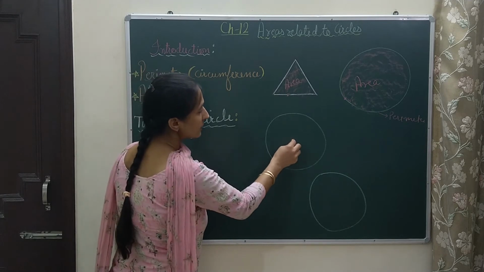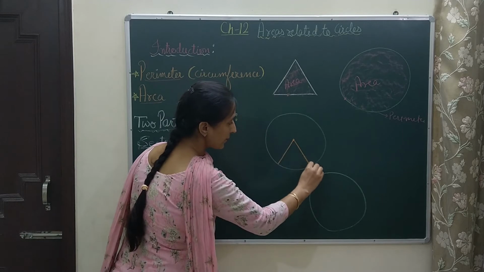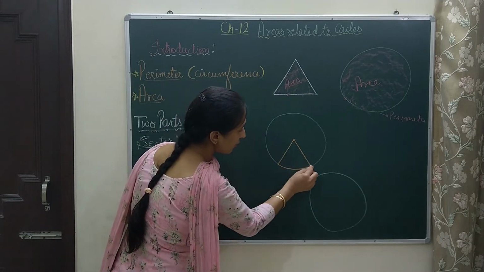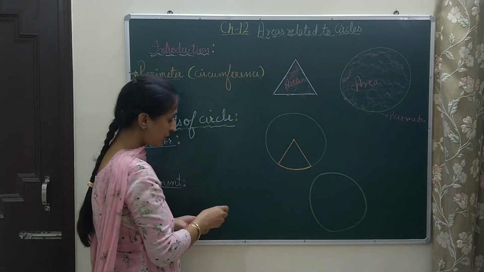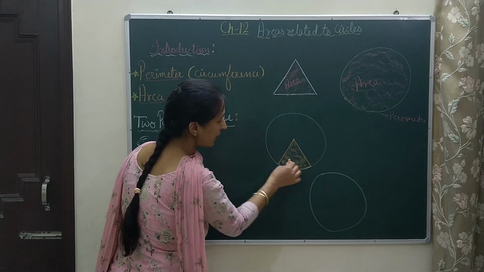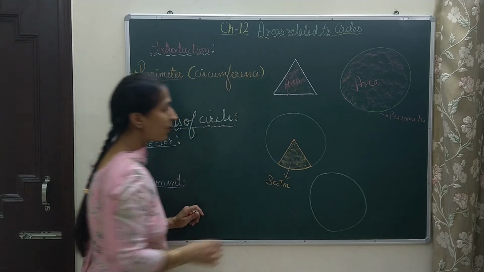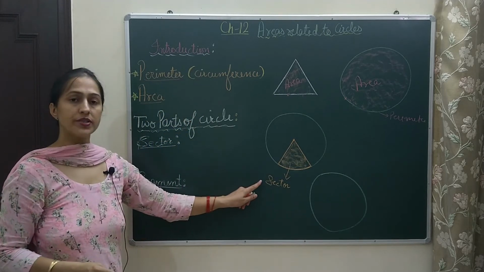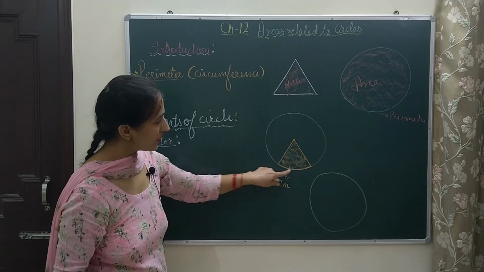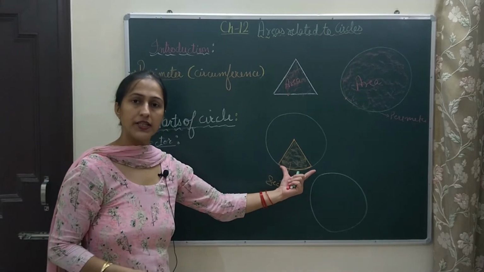If I mark the center of the circle and I draw two radii, then the region covered between two radii and the corresponding arc is called a sector. Now a circle always has two sectors. The smaller portion that you can see here represents the minor sector because it is smaller in size.